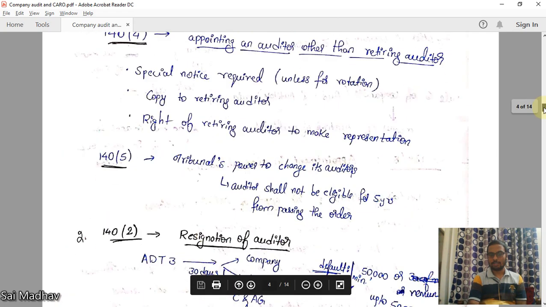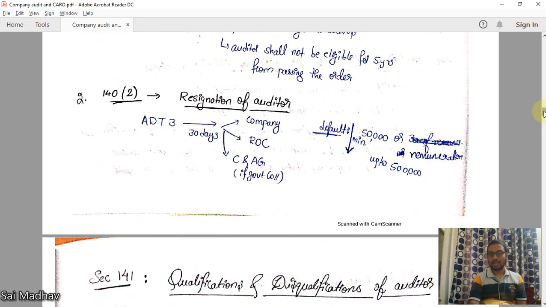Now section 140 subsection 2, resignation of auditor. Can auditor resign? Yes, of course he can resign. He should intimate in form ADT3 within 30 days of resignation to company ROC. If it is a government company, he should inform to C&AG. See, C&AG is the boss for government company. Whatever happens in the government company, C&AG comes into picture. Whether it is appointment of first auditor, subsequent auditor, resignation, whatever happens, C&AG will be there in the picture for a government company.